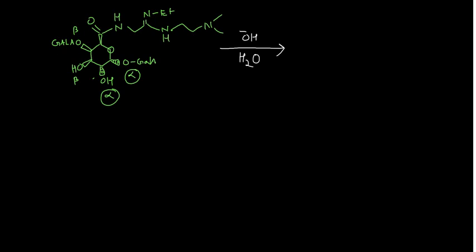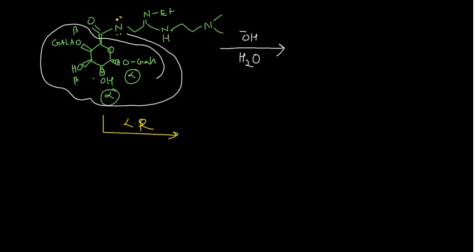So what can happen, this OH negative can grab hydrogen from here, okay? Once it grabs the hydrogen from here, you can remove this hydrogen and you can put 2 bonds, okay? After that you can go for the Lossen rearrangement, LR I am writing. So how the Lossen rearrangement would occur actually, that whole part, this part will move to this nitrogen, and this will come here, and you see when this will come here, this will go in that manner, okay?